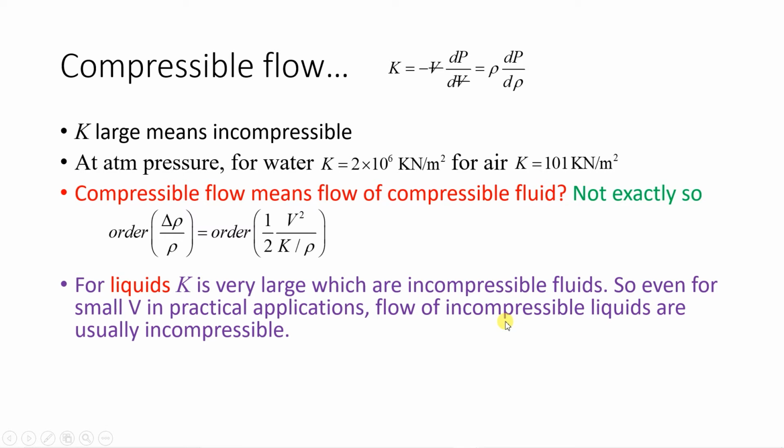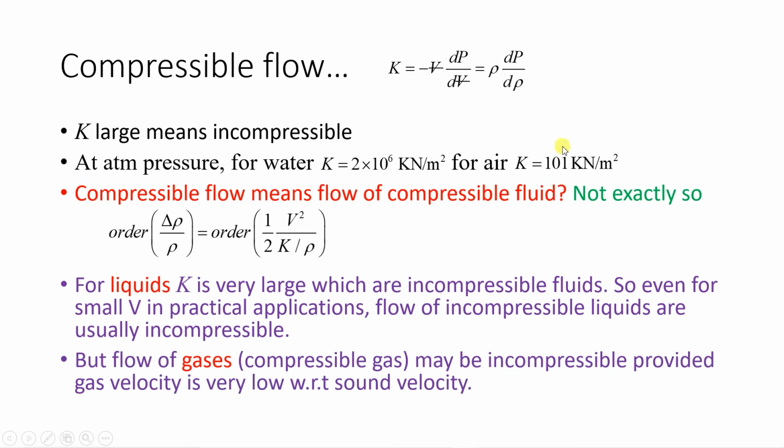Now what about gases? In case of gases, if you see the example of air, K value is less, so this order will be more. So that is why we say that liquids are incompressible, and gases are compressible. Now again there is a condition for gas whether it is compressible or not. So what is that condition, we will see.